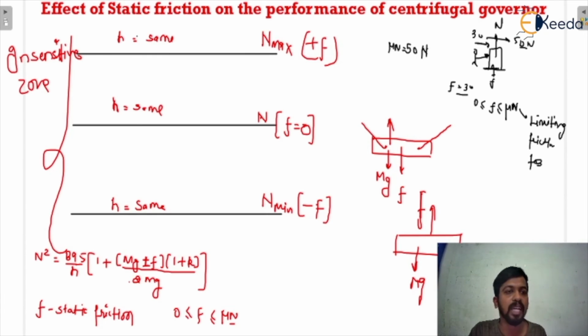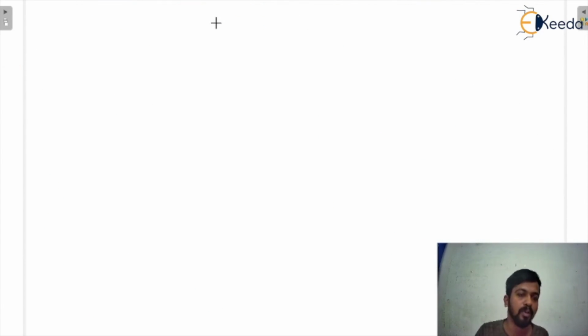If you want to reduce the insensitive zone, if you want the insensitive zone to become 0, then you have to put the friction force equal to 0.